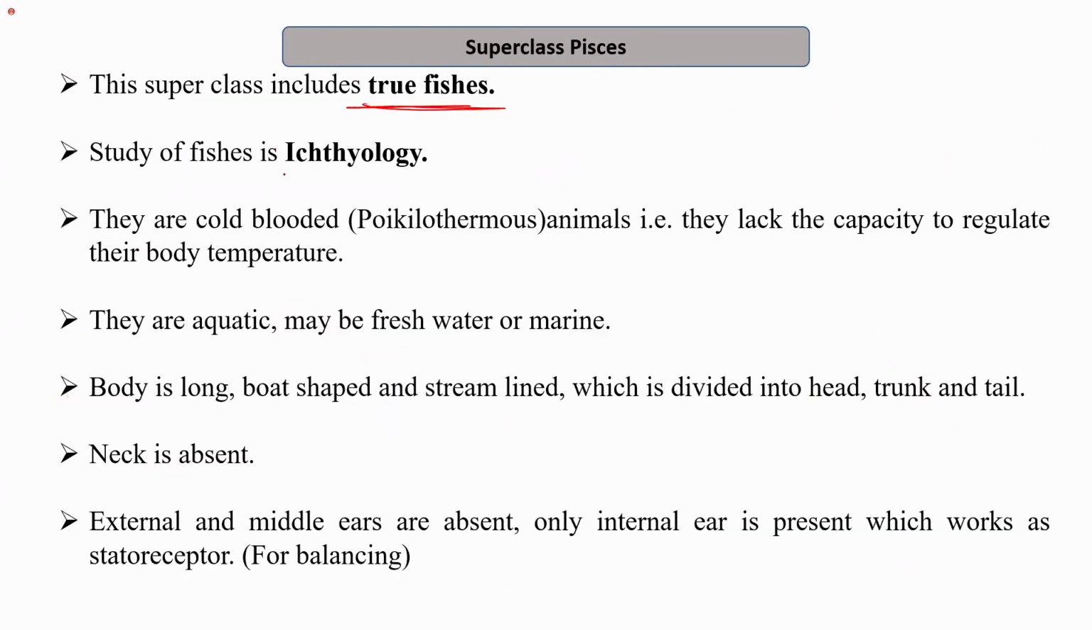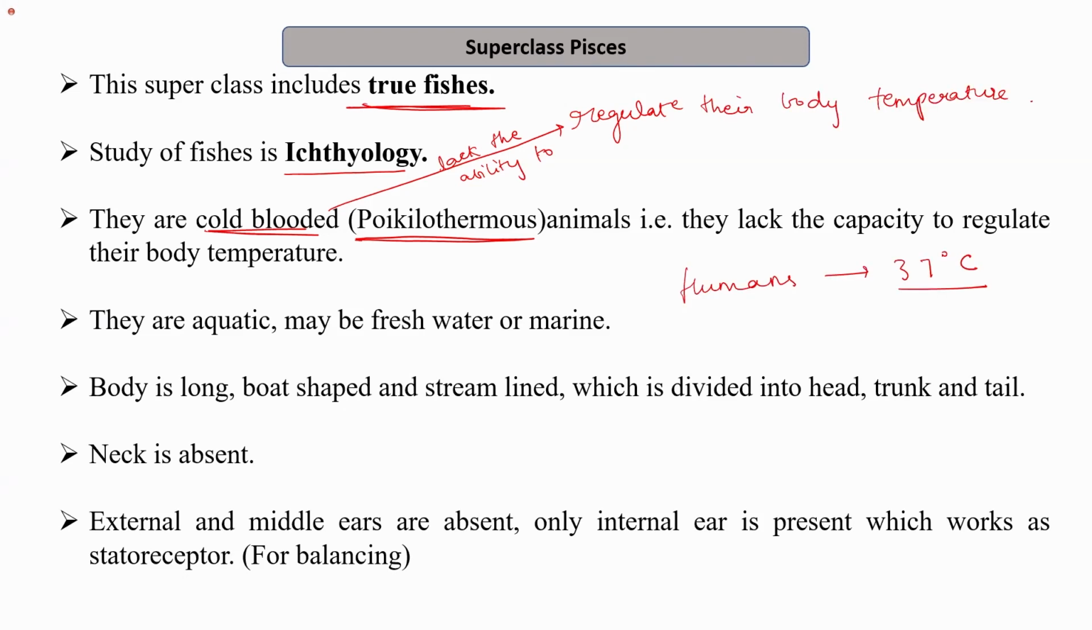Study of fish is known as ichthyology, and they are cold-blooded animals. Cold-blooded animals are also known as poikilothermous. So cold-blooded are the animals that lack the ability to regulate their temperature. Even if it is summer, our body tries to maintain the temperature at 37 degrees centigrade. Irrespective of the outer temperature, our body maintains the internal temperature.